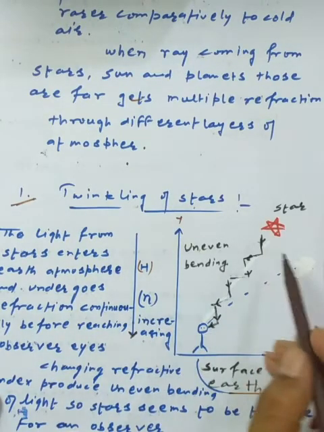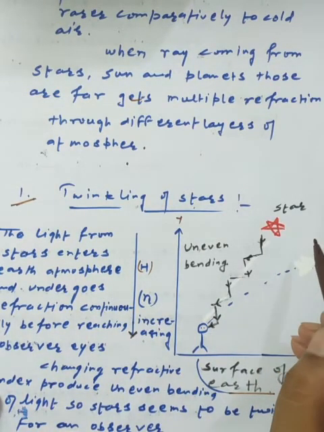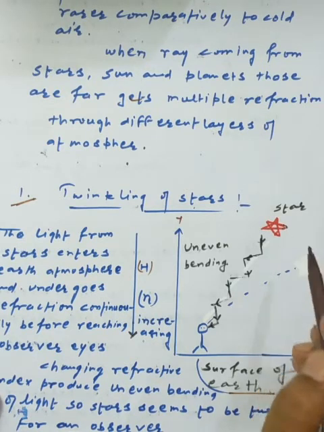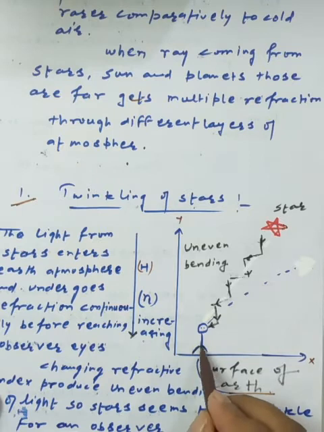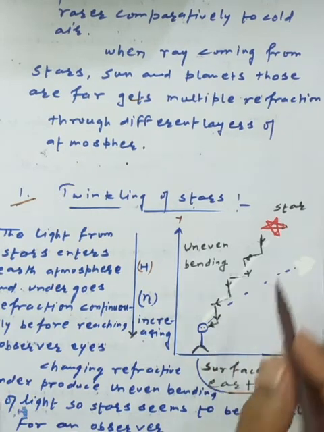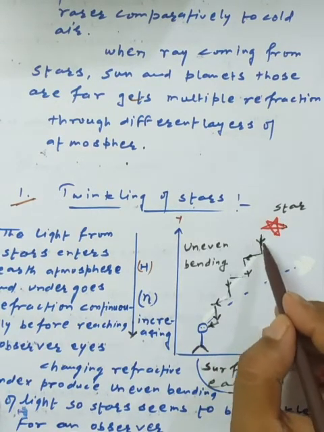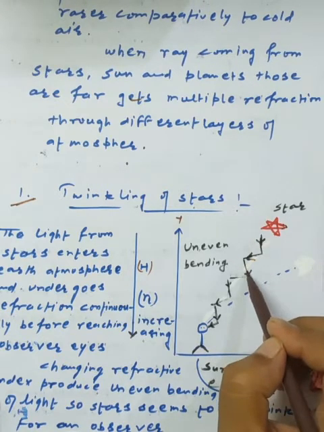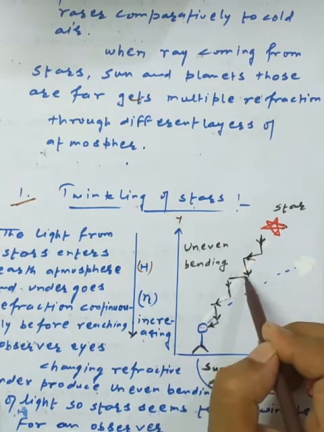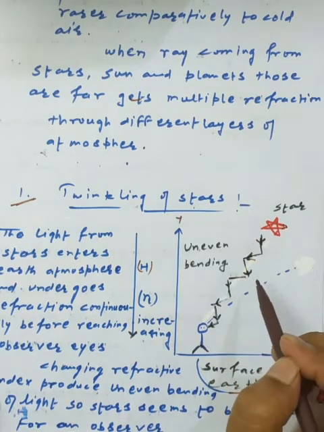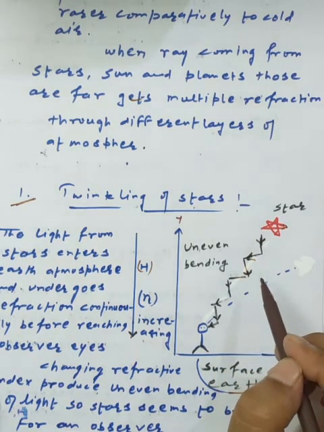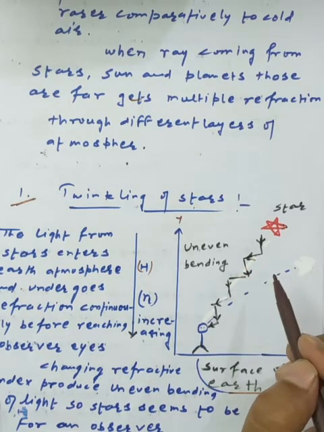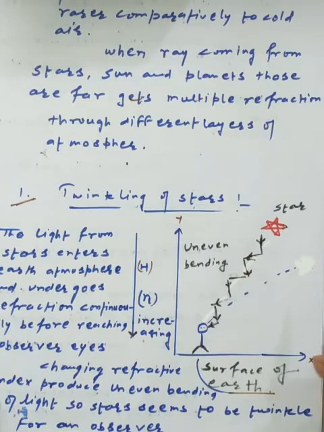So how does the twinkling of the star occur? We imagine the situation that stars are very far away from an observer on the surface of the earth. Whenever the ray of light comes from the stars, it suffers uneven bending, because due to the temperature effect the optical density also varies. Somehow the ray can come from rarer to denser, or somehow it can travel from denser to rarer.